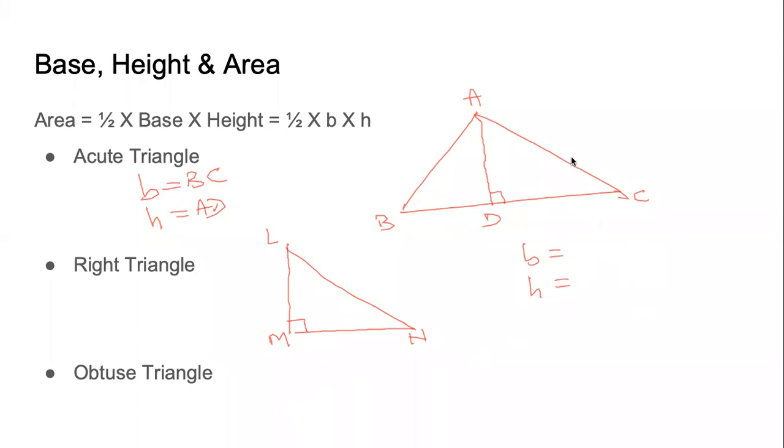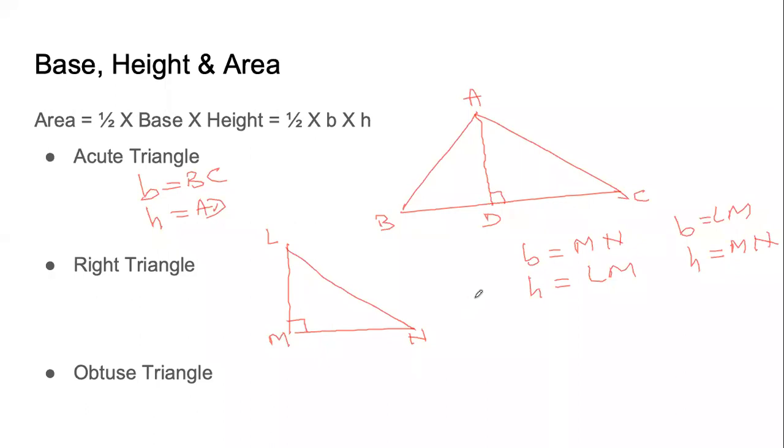MN is base. Okay. LM is height. Correct. Now, if I tell you that I want LM as base, what will be the height? MN. Very good. You have understood.